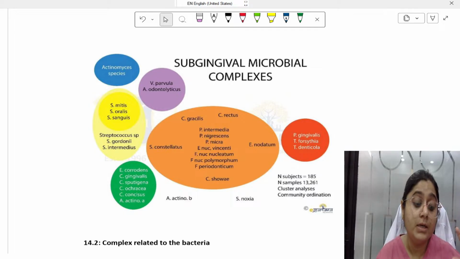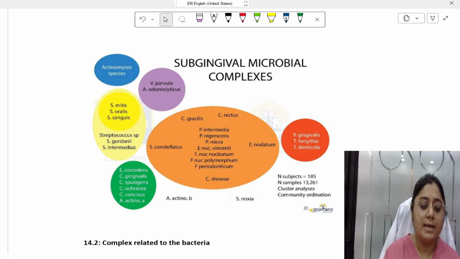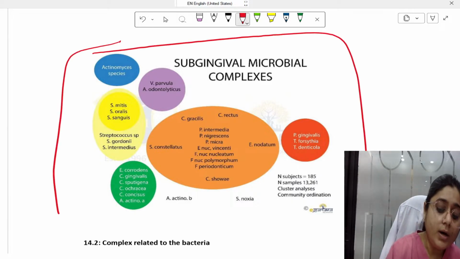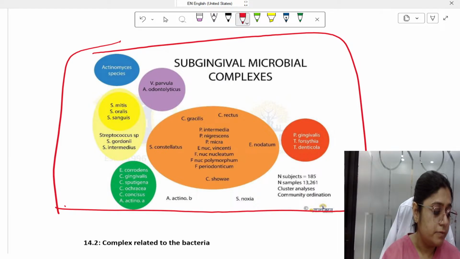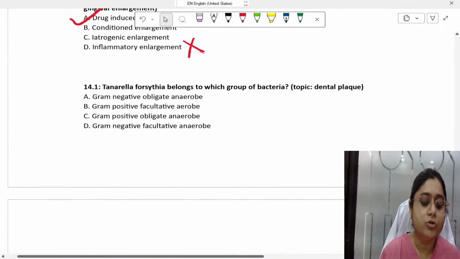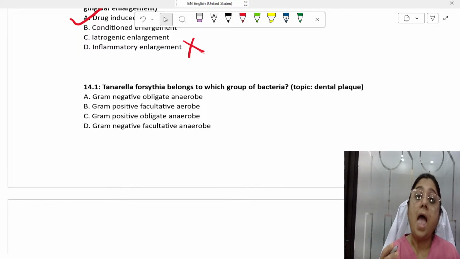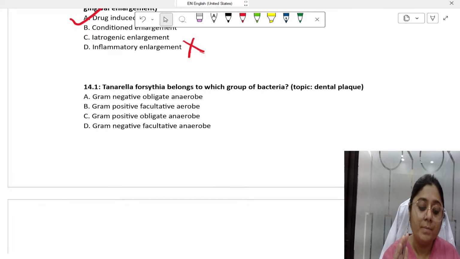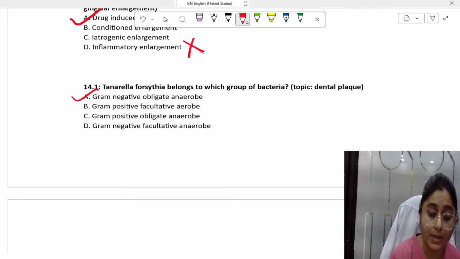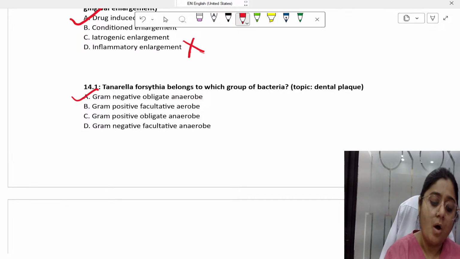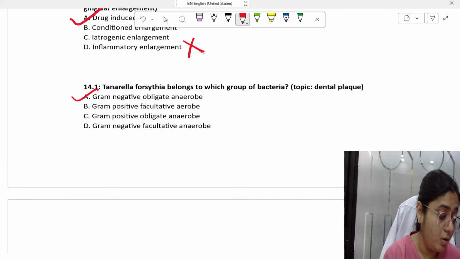I'm not going into the detail of what these complexes are trying to say. By now, you must be very thorough with this. This is taught very nicely in the classes and live sessions as well. So Tannerella forsythia belongs to the red complex. The bacteria in the red complex are gram-negative obligate anaerobic bacteria. So the answer to this question is option A, gram-negative obligate anaerobic bacteria.